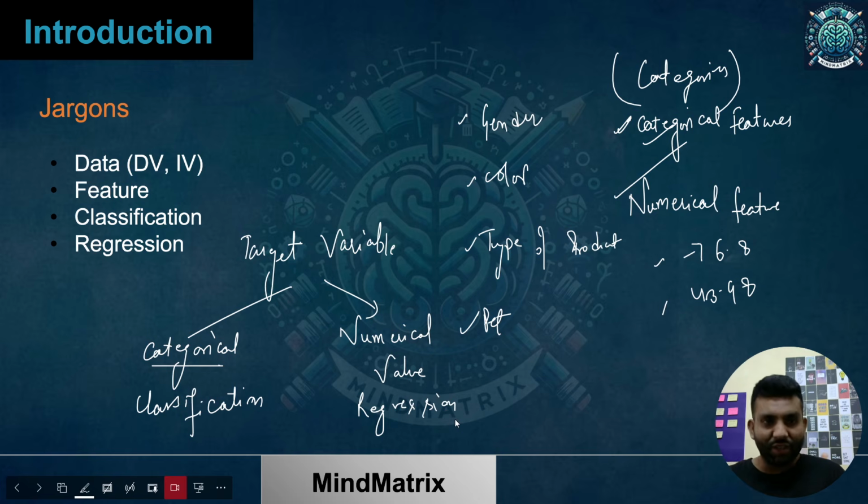What is a classification problem, what is a regression problem, what are features, what are dependent variables, what are independent variables, categorical features, numerical features, and how do we define the data. I hope all of these are clear.